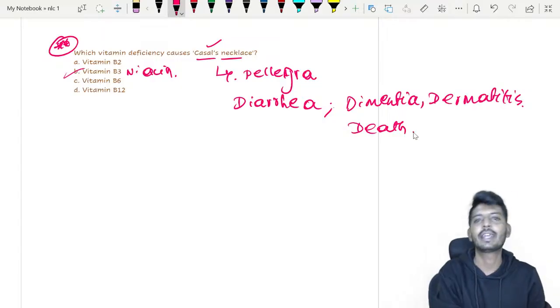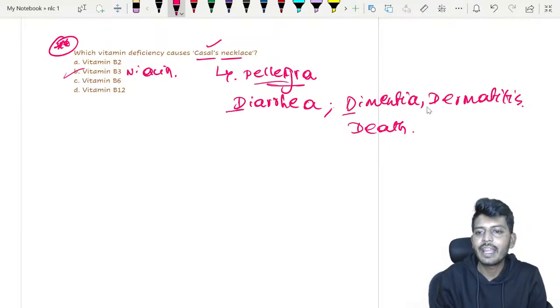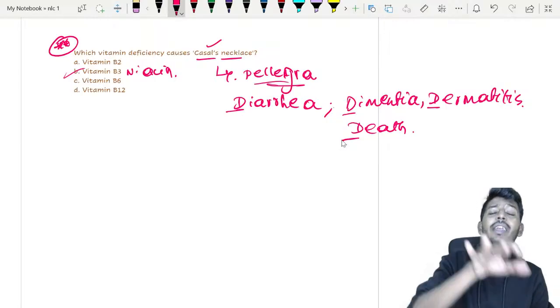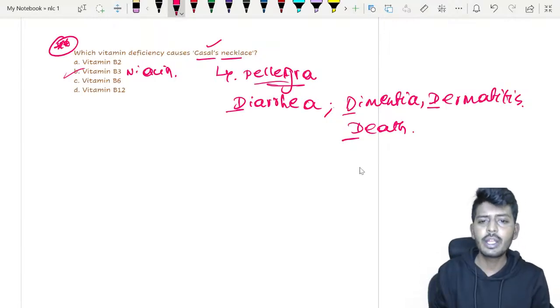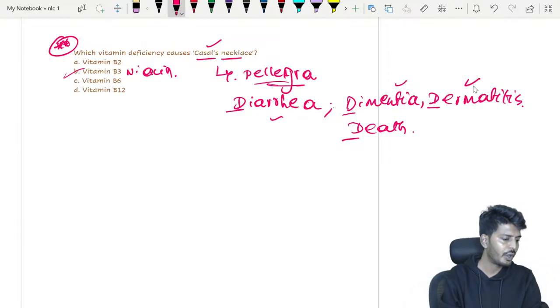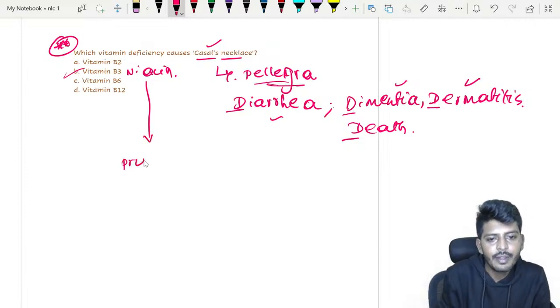That is why we call it a 4D disease: diarrhea, dementia, dermatitis, and death. Death is not usually a clinical feature given in the exam; they are going to confuse you with the other three options. Now, niacin is produced from which amino acid? This is also very important.